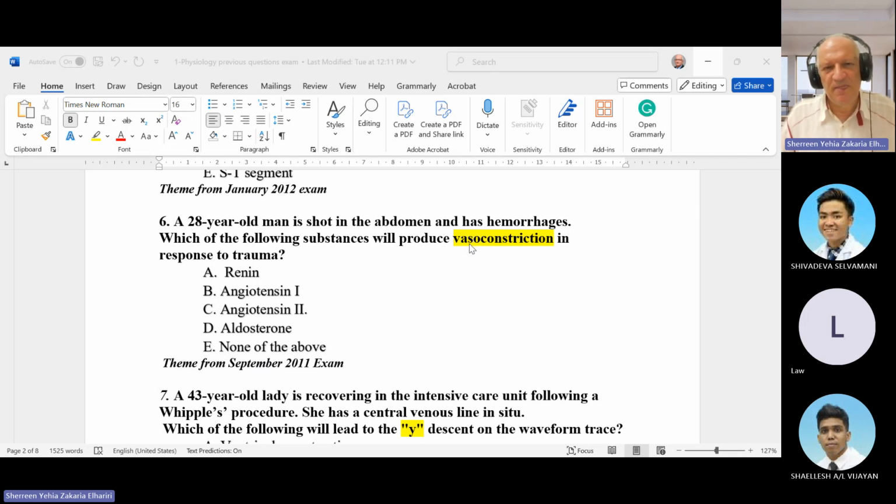So it is, of course, renin secreted from the renal, it produces angiotensin 2, so the main vasoconstrictor here is angiotensin 2. After that, aldosterone is released.